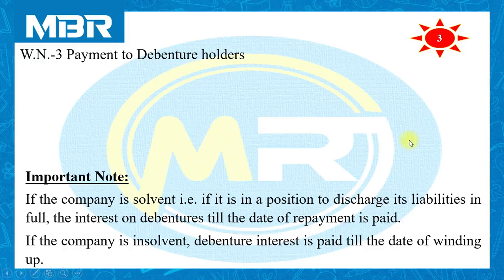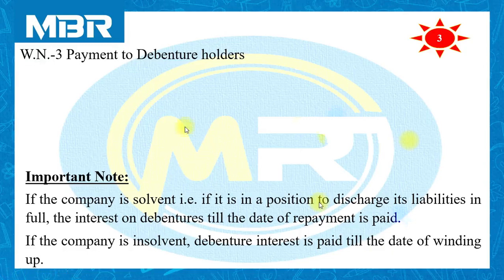Right from the very first question of the chapter, to mention this note, just to recall the rule: if the company is solvent, that is financially sound, we need to pay interest till the date of payment.